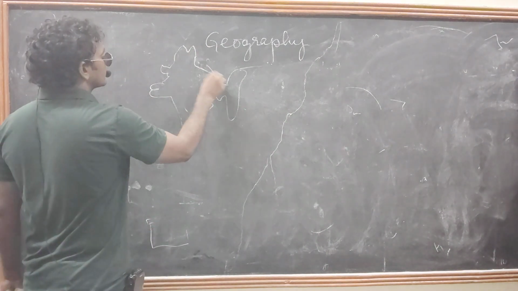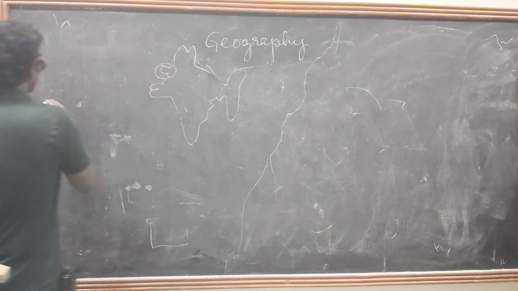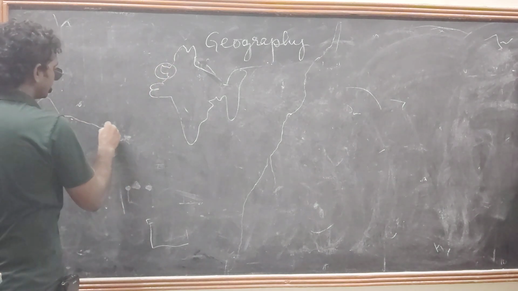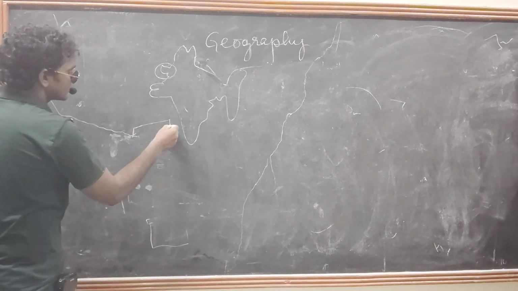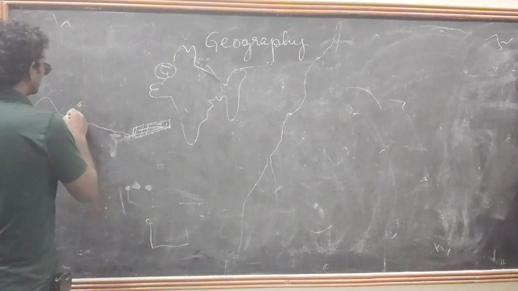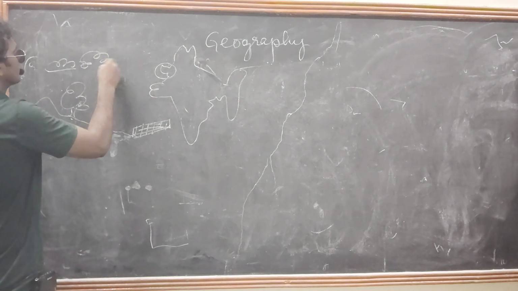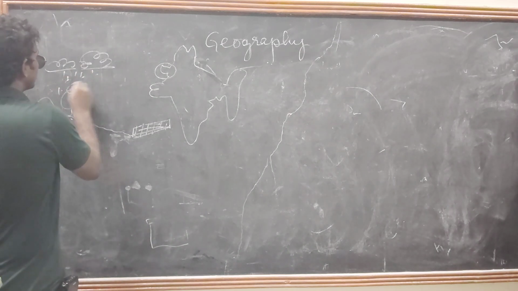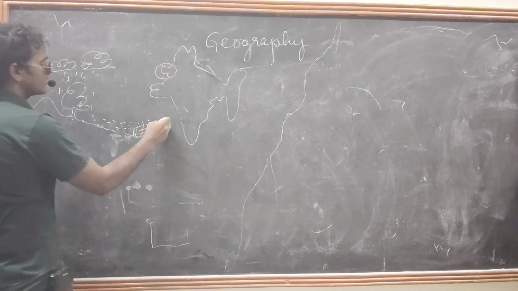In the Rajasthan area, see carefully, they construct a wall-like structure to save the rainwater.